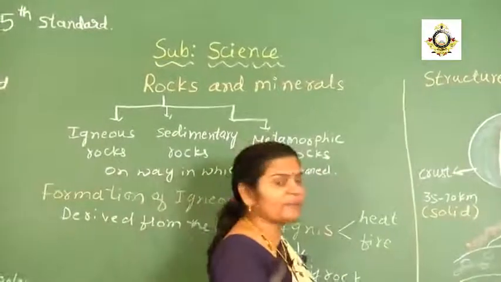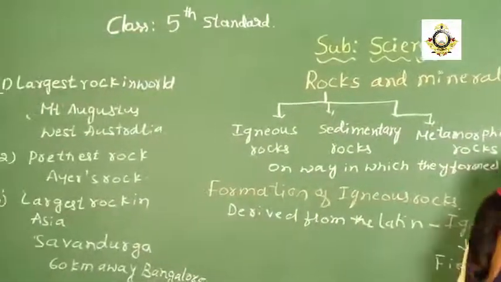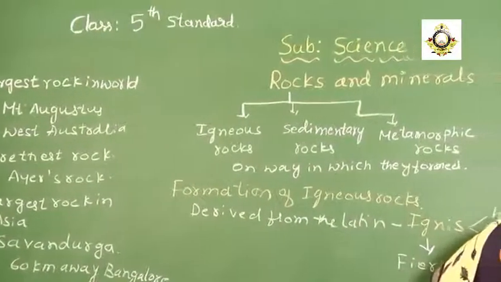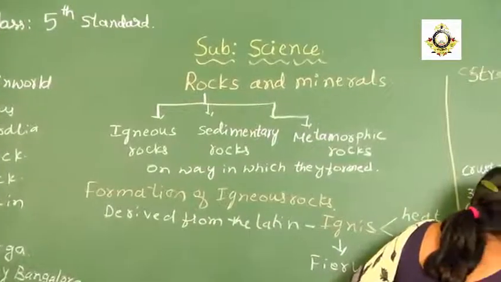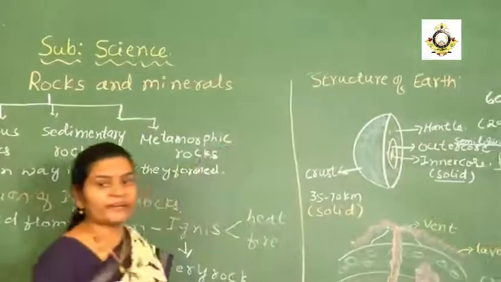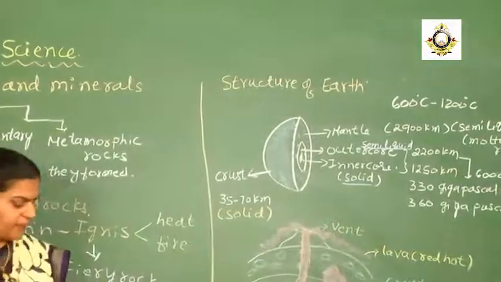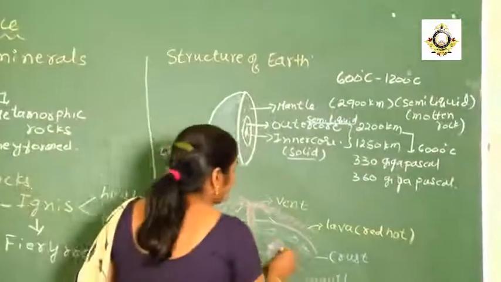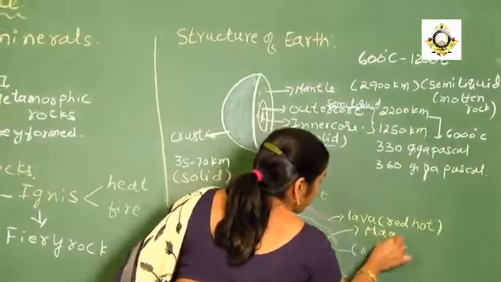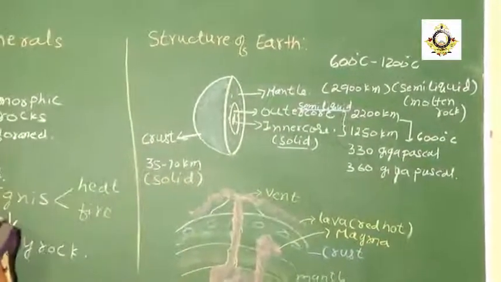But in some cases, when this semi-liquid tries to come out, but it won't come out, it will get collected only at this portion. What is there inside, which is in the form of liquid, is called magma, and it is also red hot.